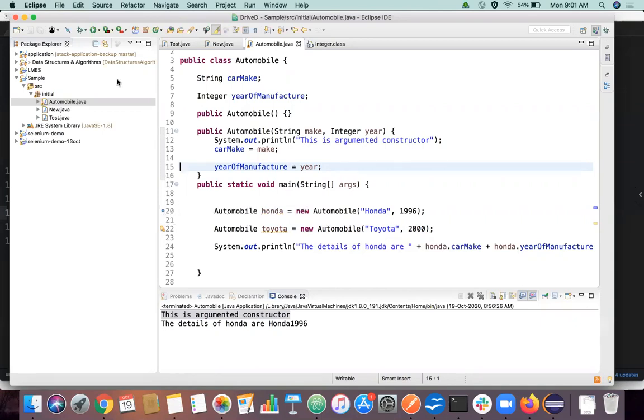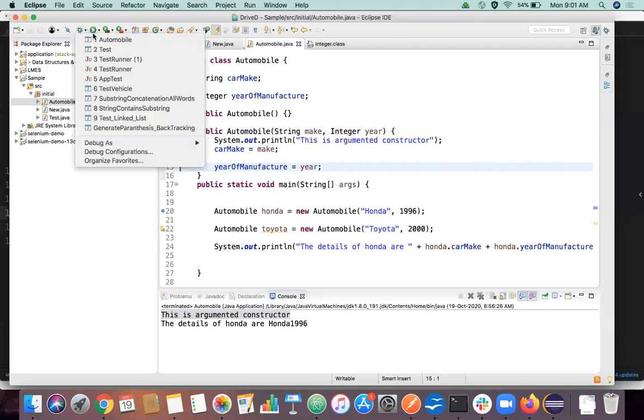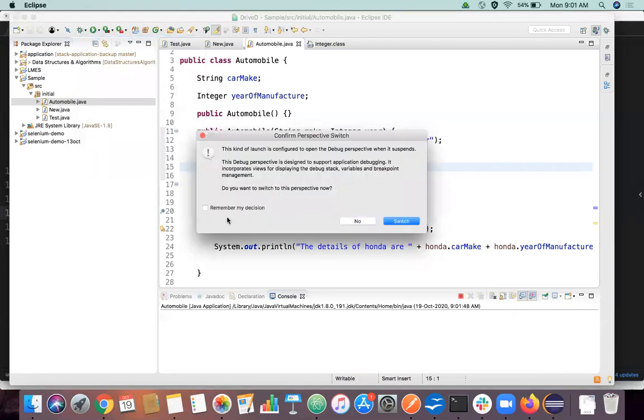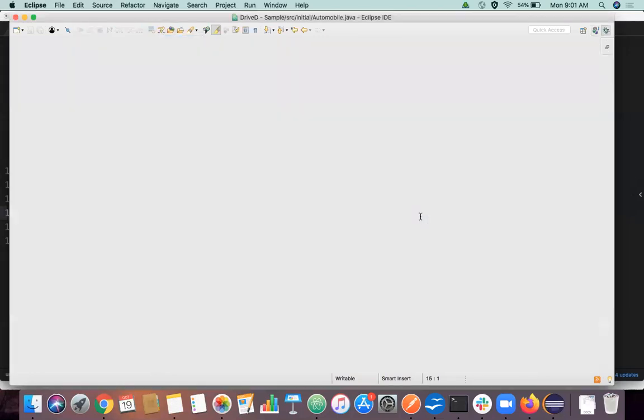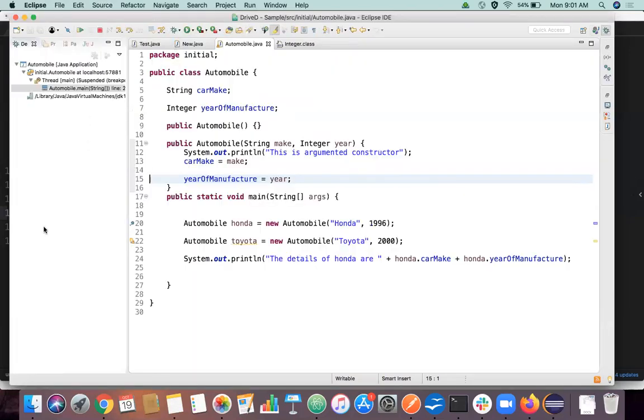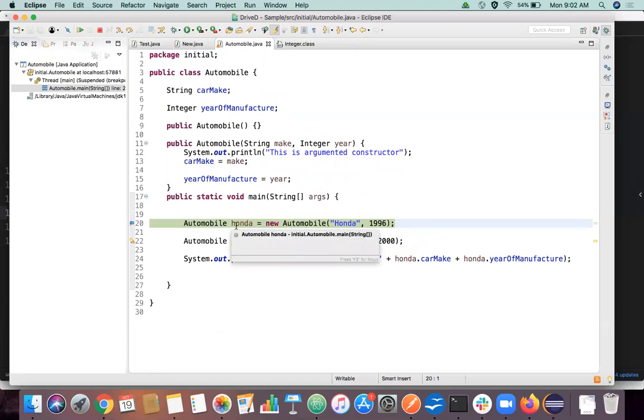So when you run in debug mode, let's say we are running the automobile class in debug mode, the execution passes to this particular line. You can see it highlighted in green. Execution is now halted, or paused, at line number 20. Now we can go into this piece of code and see line by line what is happening.